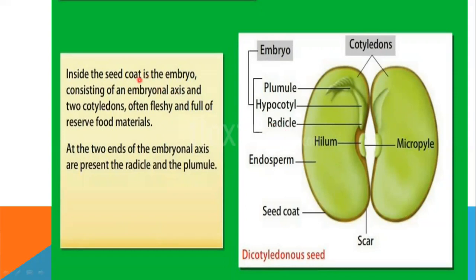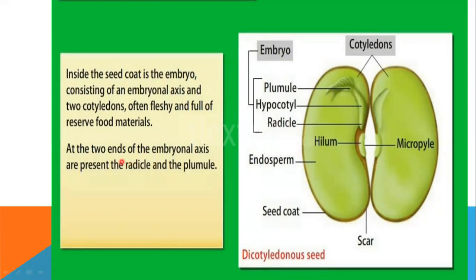So inside the seed coat is the embryo. This outer thing is the seed coat. This is split. Inside the seed coat is the embryo, which consists of the embryonal axis, and the embryonal axis consists of a hypocotyl and an epicotyl. The lower portion is the hypocotyl, and the upper portion is the epicotyl.